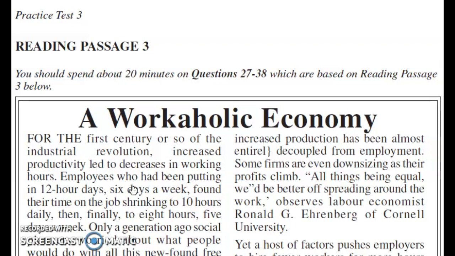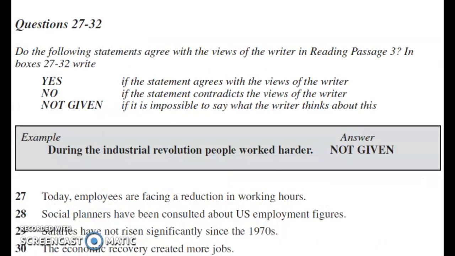First of all, we will try to understand the type of the question. For questions 27 to 32, we are given some statements and we are supposed to say yes if the statement agrees with the views. To say that the answer is no, you have to find a supporting statement in the reading passage that says exactly the opposite.